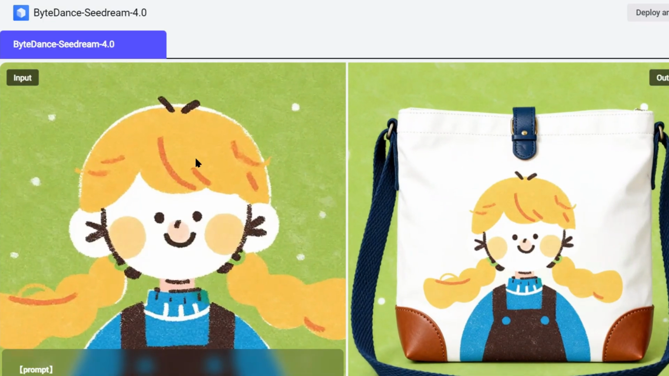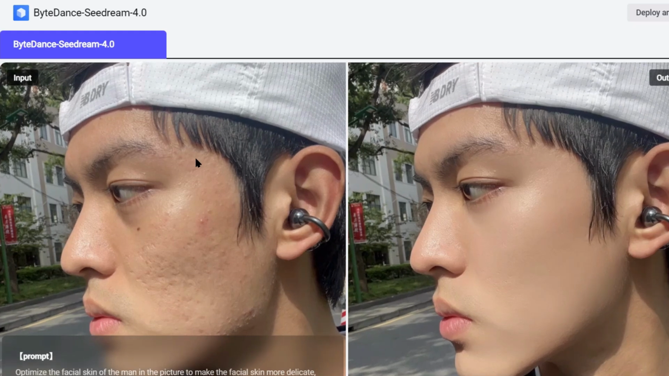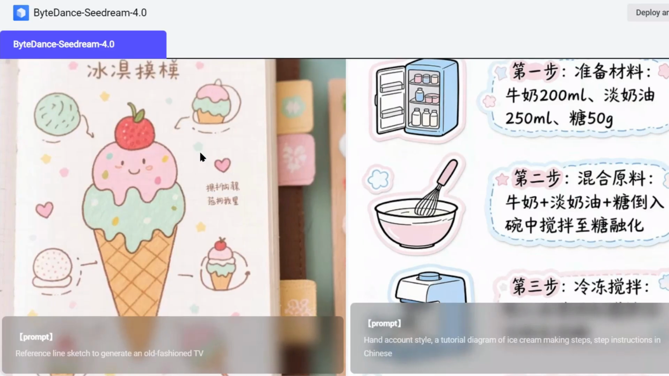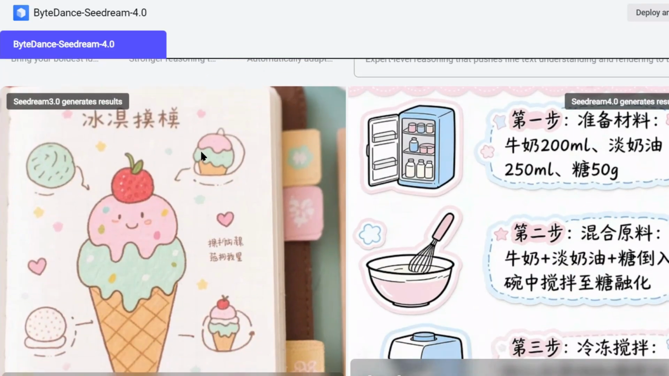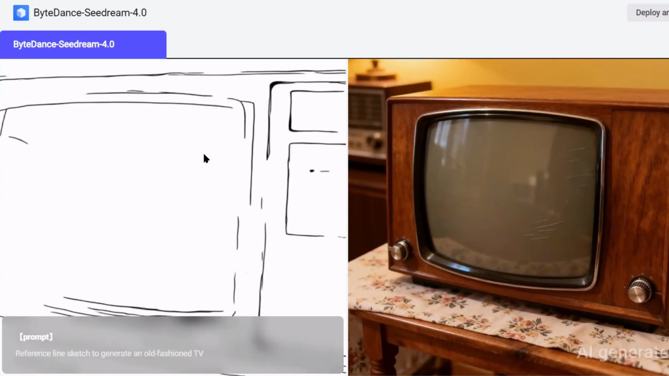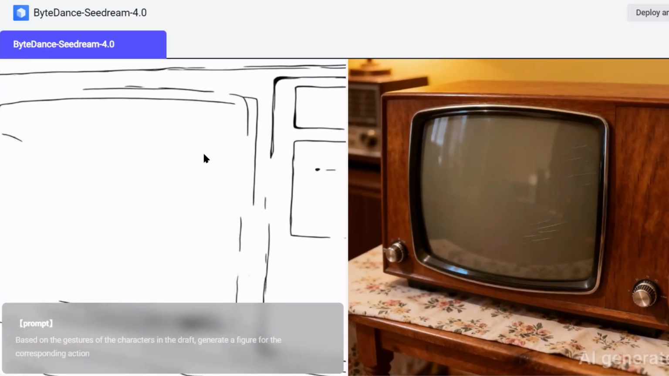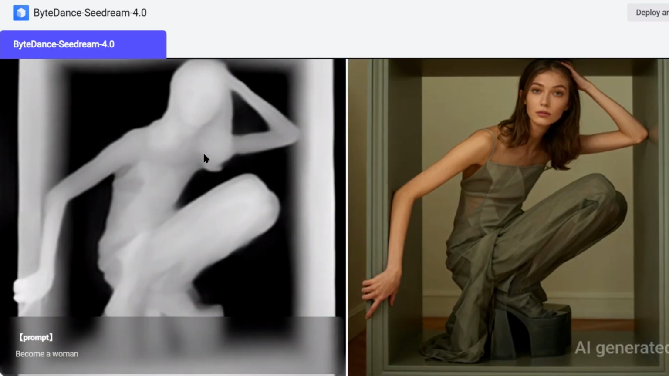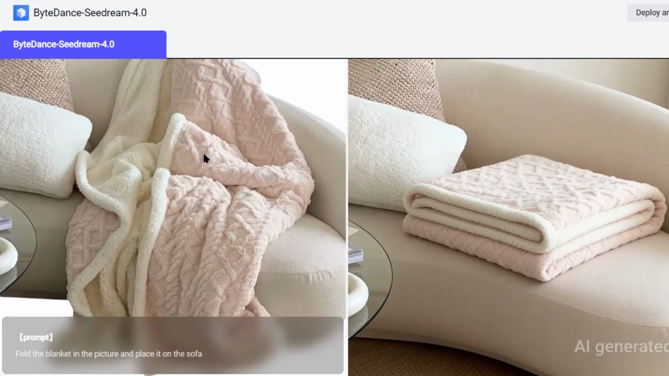But here's something most people miss. The real power isn't in creating random images. It's in creating specific images that solve business problems. Let me give you some examples. Say you're in real estate. You could use Seedream 4.0 to create staging images. Show potential buyers what a room could look like with different furniture. Create marketing images for property listings without hiring photographers.